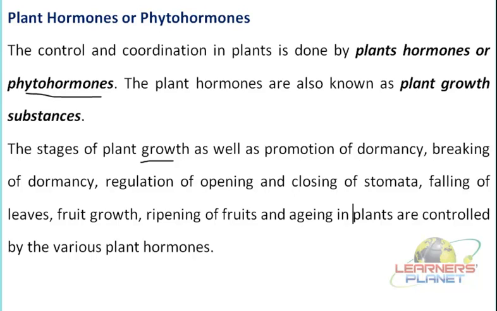Similarly, the regulation and closing of the stomata is another function of these particular phytohormones. Falling of leaves, fruit growth, ripening of fruits, aging in plants, all these responses are under the control of the phytohormones. And of course, these are different types of responses, related to different parts of the plants. So there are different types of hormones which are secreted in the different parts of the plants. Let us have a summary of each type of plant hormone and what type of functions they are performing in the plants.